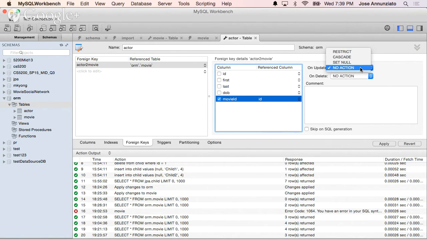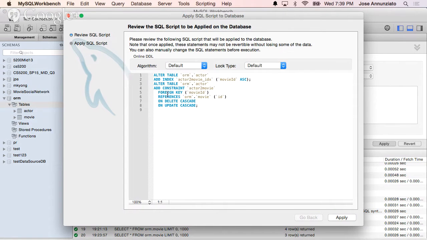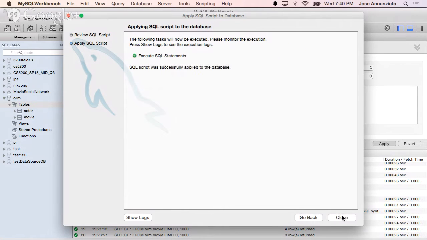I'm going to make it so that if you delete the movie, it'll delete the actors. Although that makes no sense, I'm just going to do it to show you that it works: if you delete the movies, it'll cascade and delete everything associated with the movie. So I'm going to apply, and it's going to alter the table by adding the movie ID foreign key that references the movie's primary key. Apply, and close. Very good.